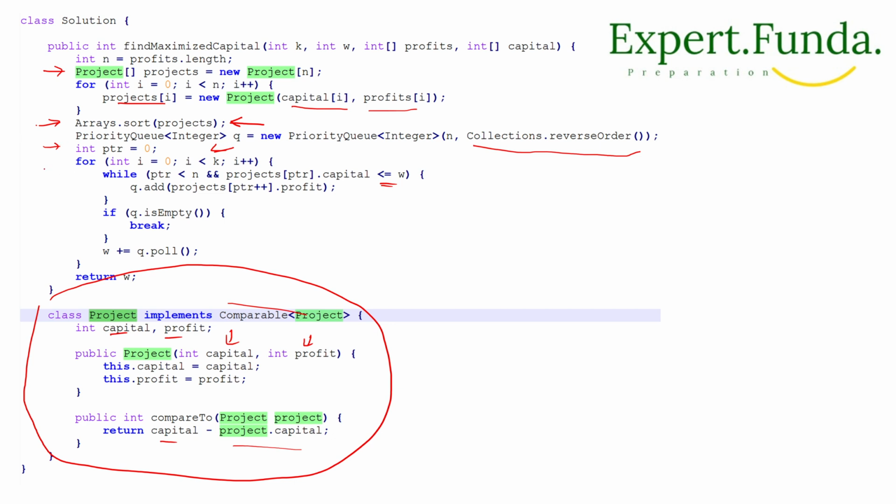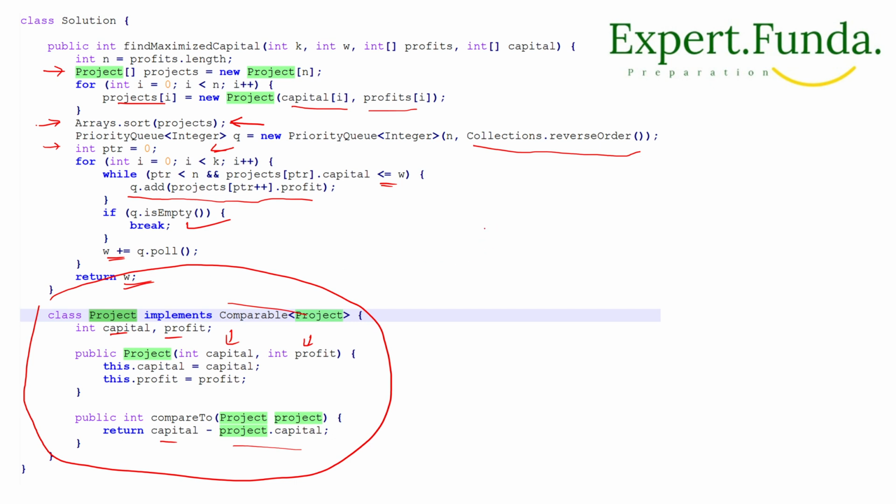Then we will add the project to the queue, and we will increase the pointer, plus plus. And then if the queue is empty we will break, otherwise we will do q dot poll, and we will update our w, and finally we'll return our w, right?